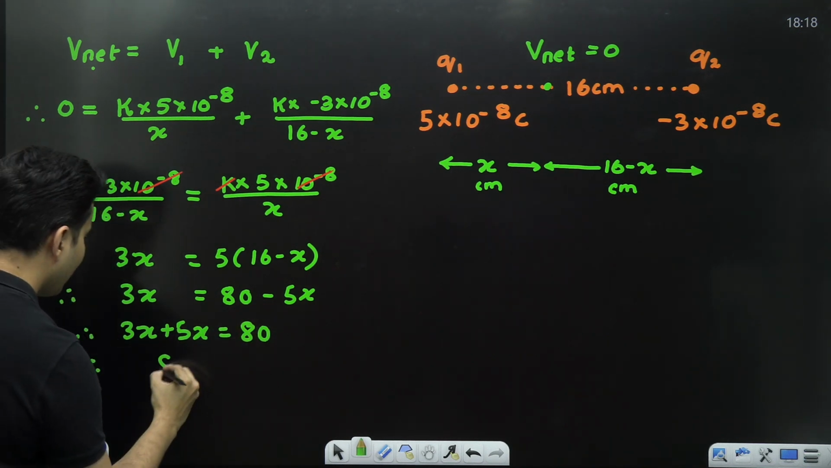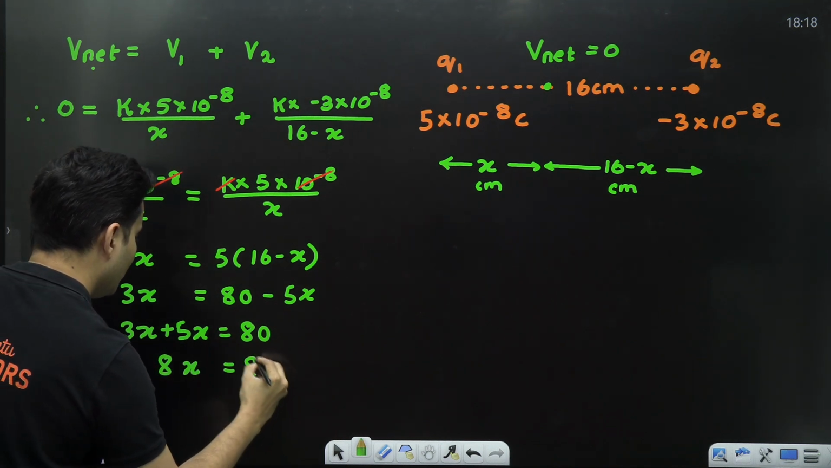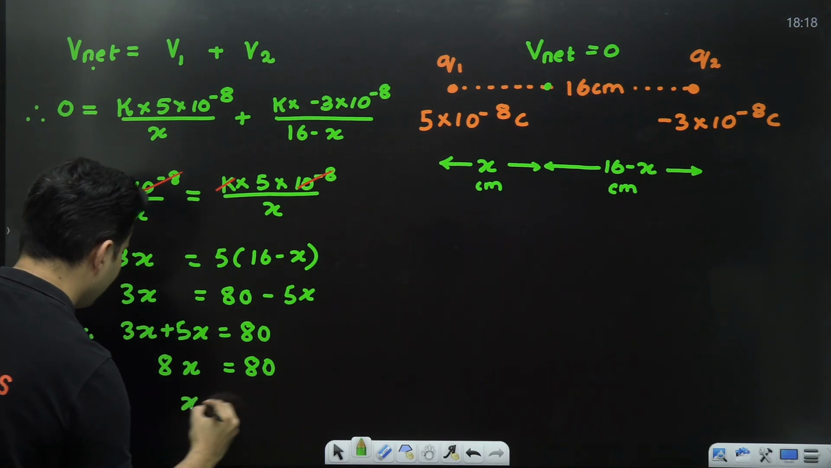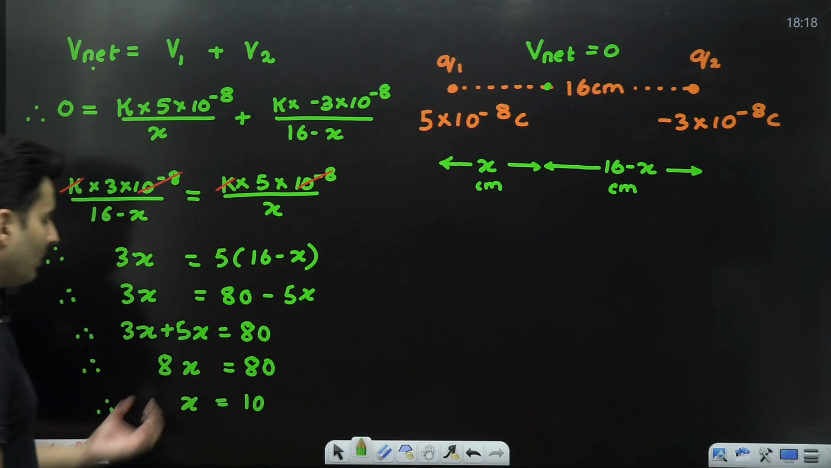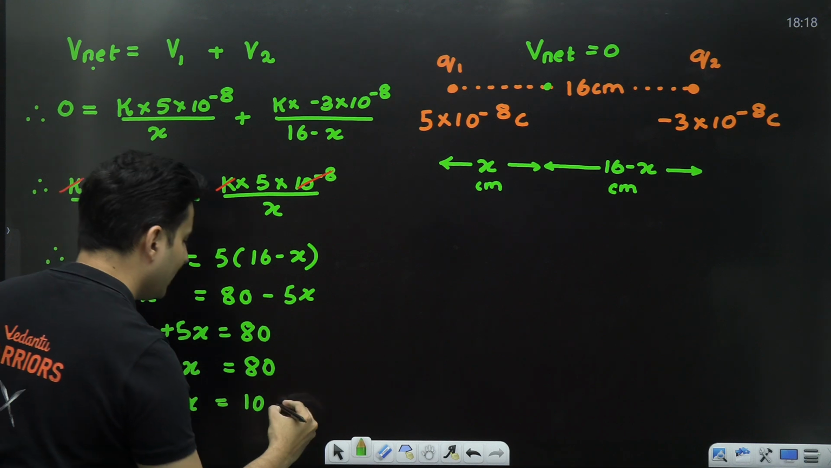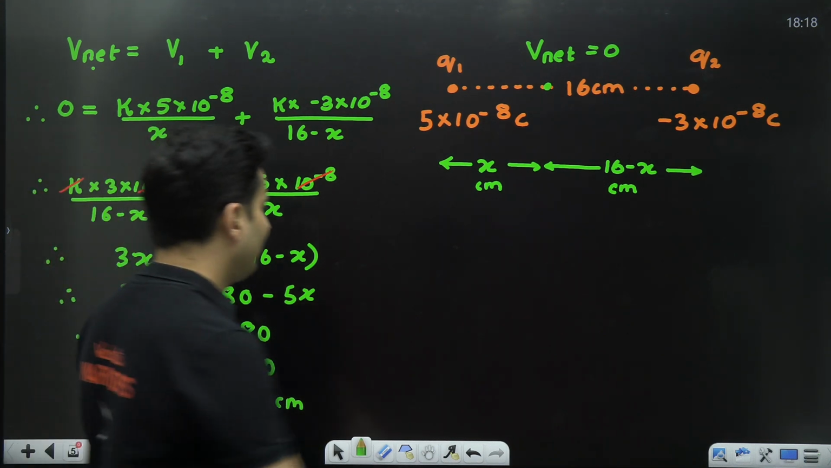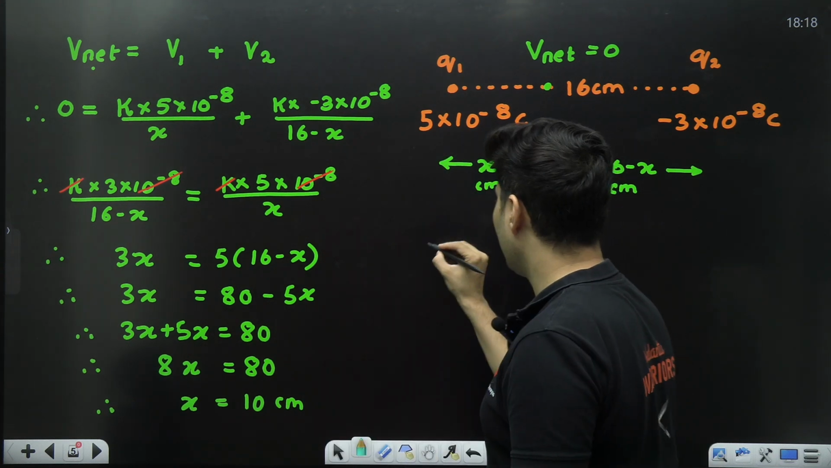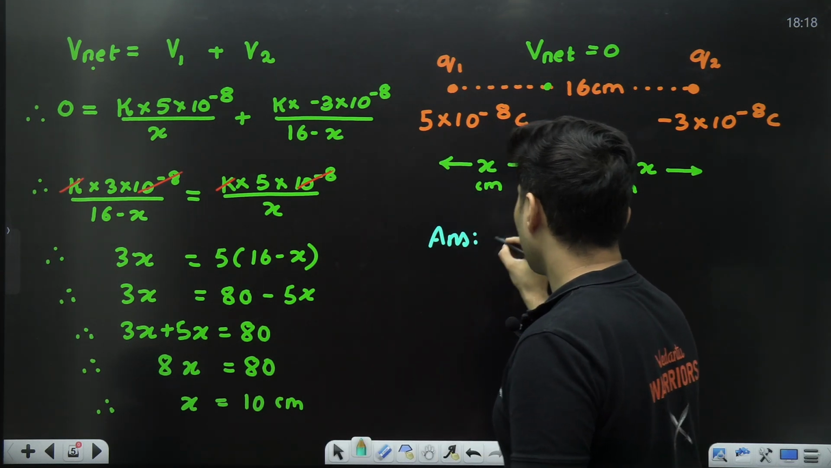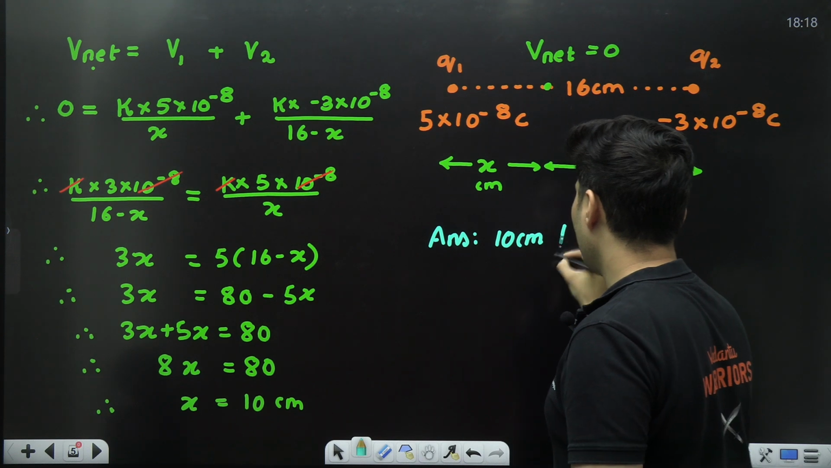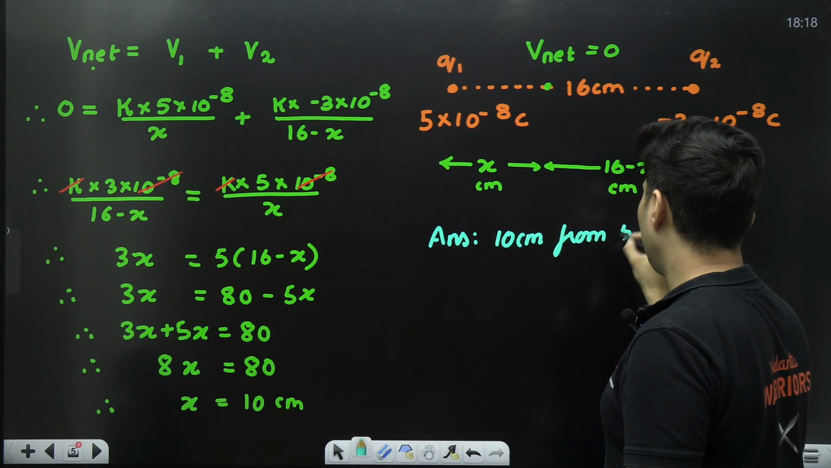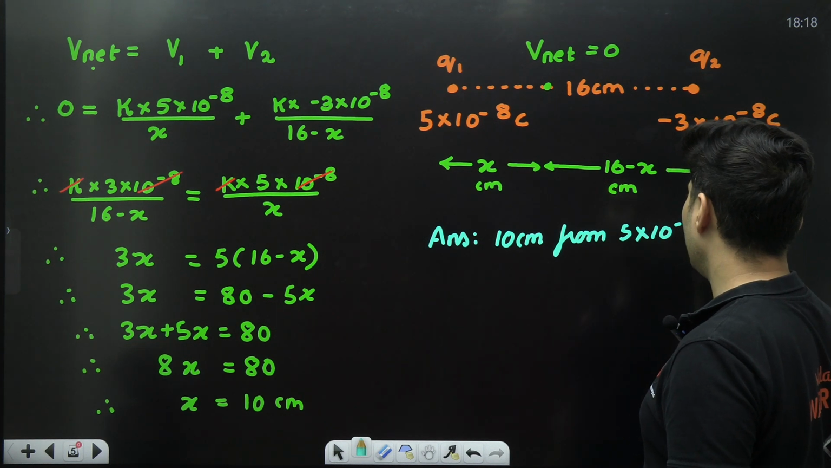3 plus 5 is 8. So 8x is equal to 80. Therefore, x is equal to 10. But what is the answer going to be? Everything in centimeters. So the final answer that we will write is 10 centimeters from 5 into 10 to the power minus 8 coulomb.